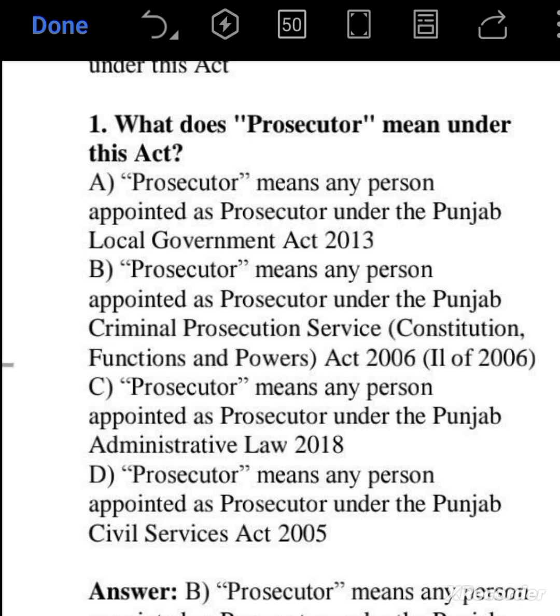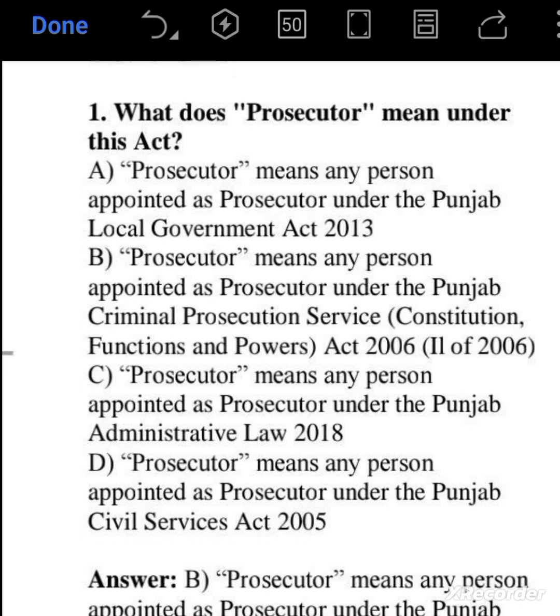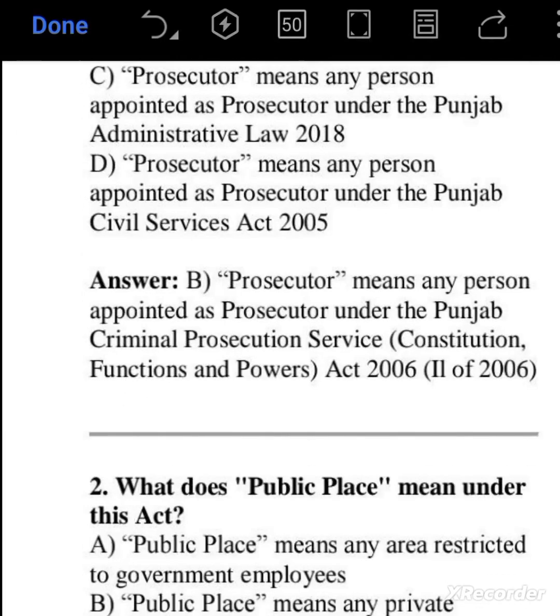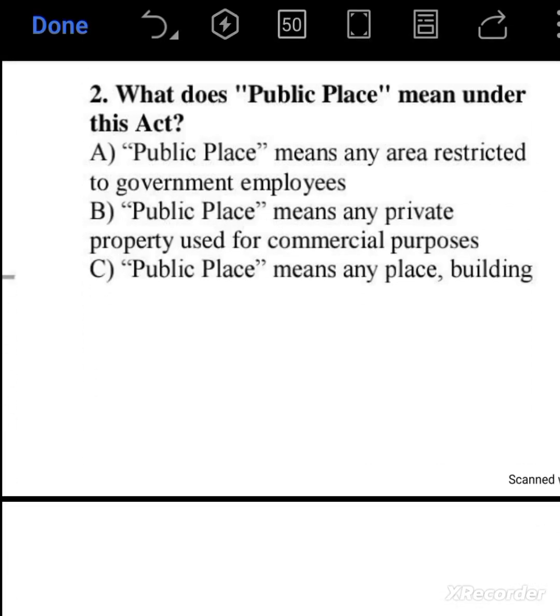Prosecutor means any person appointed as a prosecutor under the Punjab Criminal Prosecution Service Constitution Functions and Powers Act 2006, 2 of 2006. So option B is correct. What does public place mean under this act?